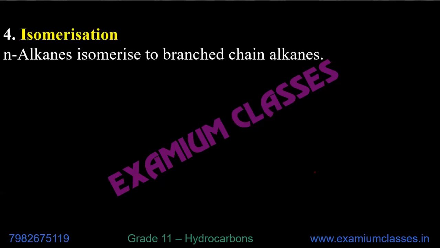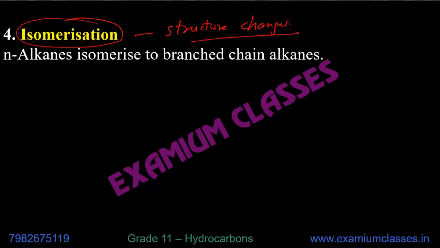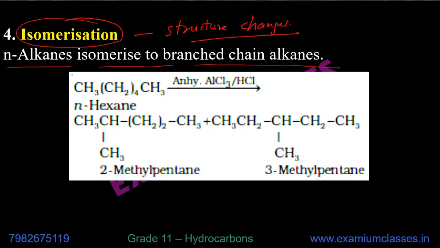Next is isomerization. Isomerization means the formula is same, only the structure changes. So n-alkanes isomerize to branched chain alkanes. We have n-hexane, and I already told you n means it is straight chain alkane.